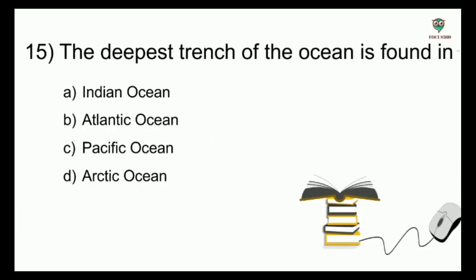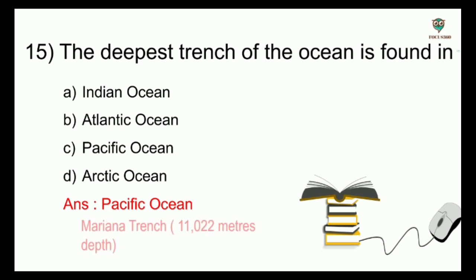Next question. The deepest trench of the ocean is found in: Indian Ocean, Atlantic Ocean, Pacific Ocean, Arctic Ocean. And the answer is Pacific Ocean. And it is the Mariana Trench, which is 11,022 meters deep.